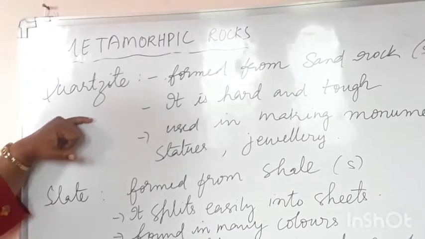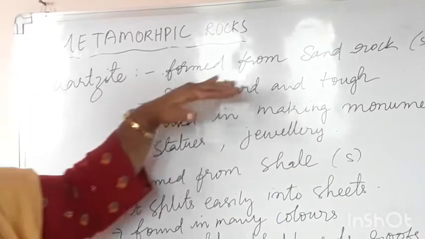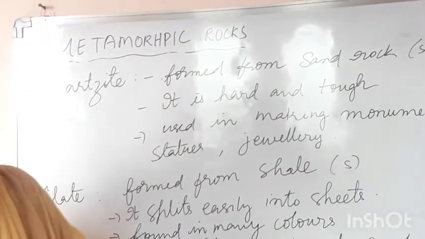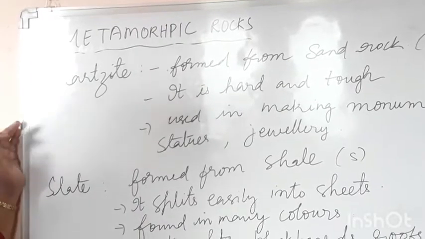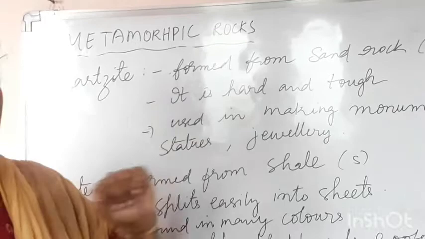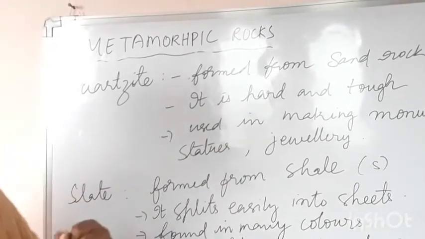Quartzite. So what is this quartzite? This quartzite is formed from the sand rock. Again, sand rock is also a sedimentary rock. So it is very hard and tough. If you see the structure, the sand rock is a little smoother.